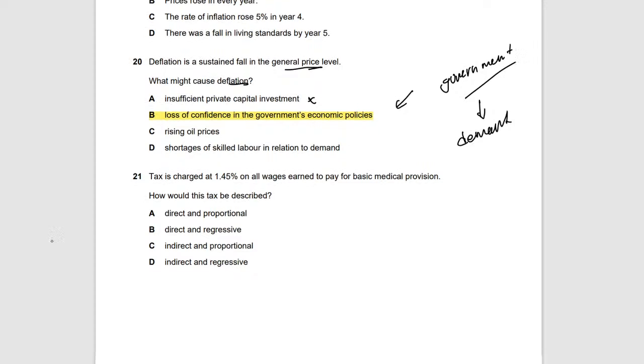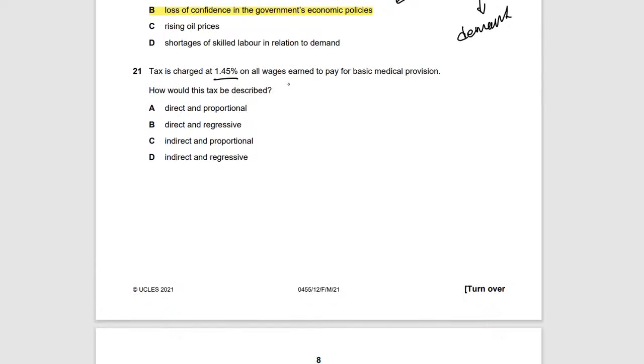Okay. We move on. Taxes charged 1.45% on all wages. All wages meaning it has to be proportional. Then it says to pay basic medical provision. This tax is on all the wages, and wages is an income. So because it's an income, it has to be direct.